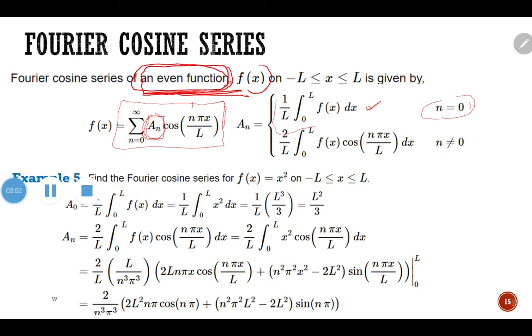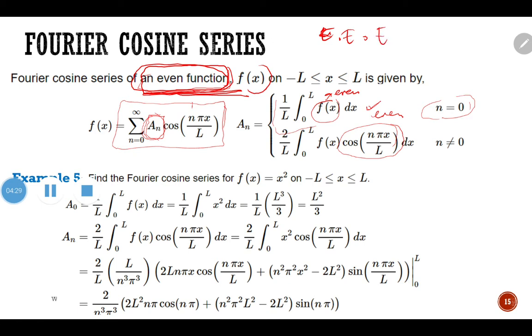We already know how to get the coefficient a_n, by finding the integration of the product between f(x) and cos n pi x over L. So if f(x) is an even function, and we know that the cos function is also even, then an even function multiplied by an even function results in an even function.